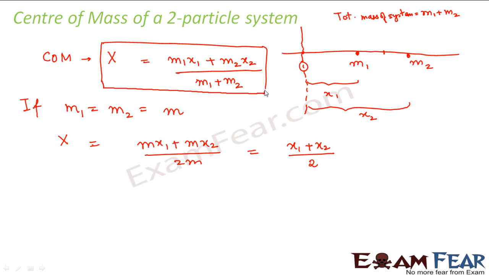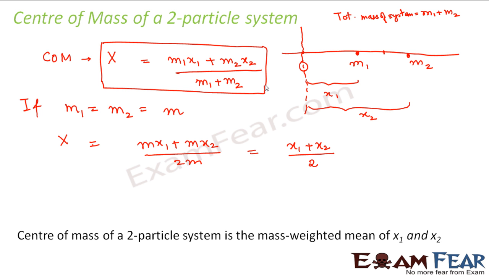Similarly, we can extend this definition to an n-particle system, that means a system which has a huge number of particles. We can say that the center of mass of a two-particle system is the mass-weighted mean of x1 and x2. You would have heard this term mass-weighted mean in statistics. So X is nothing but the product of the mass and the distance from the origin divided by the total mass of the system.